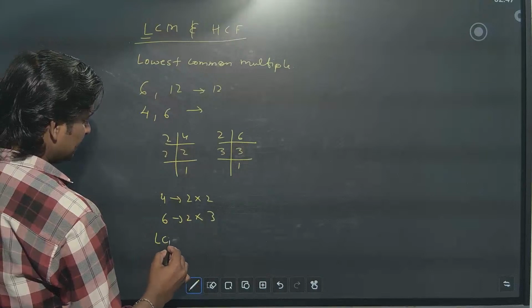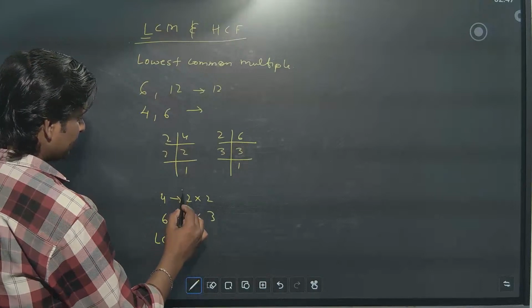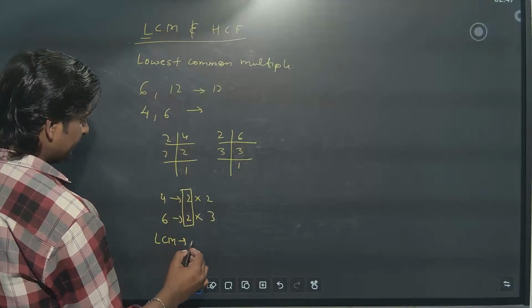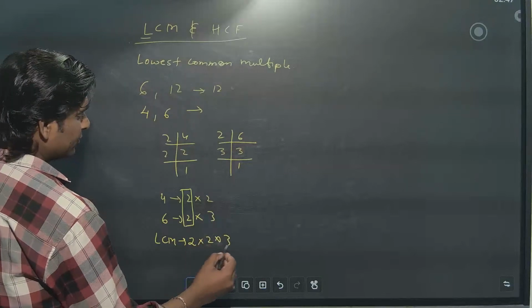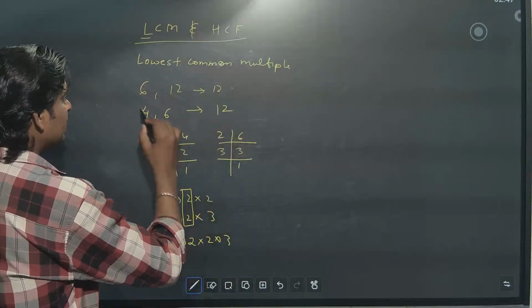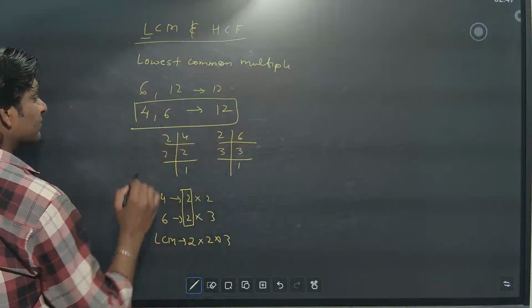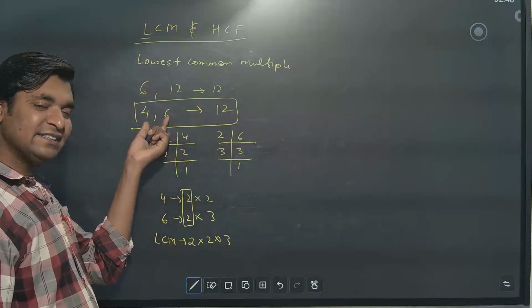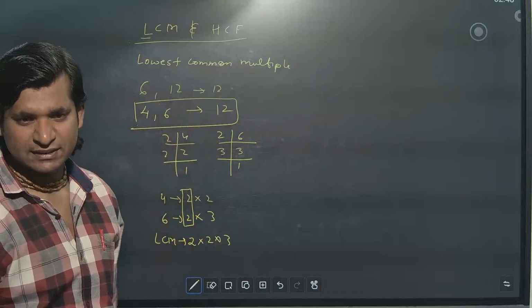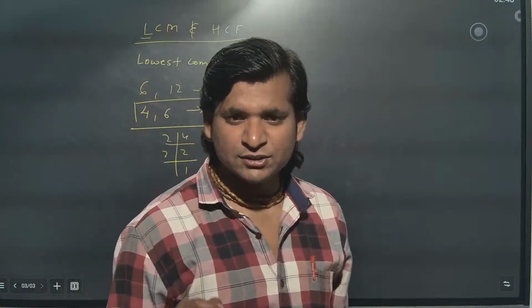So for LCM, first you write the common thing one time, and the remaining you just multiply. So what you will get? 2 2s are 4, 3s are 12. So 12 is the LCM. Now you see, LCM is always greater than these two numbers or equal to that number. That's it. It can't be smaller.